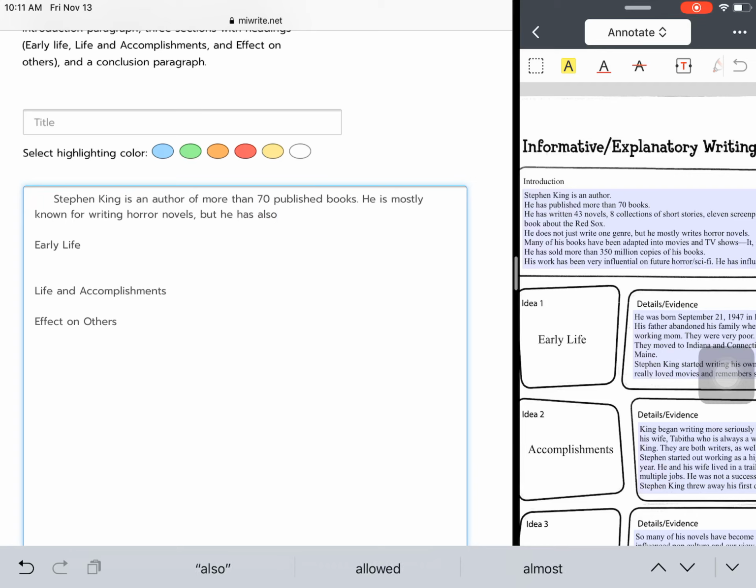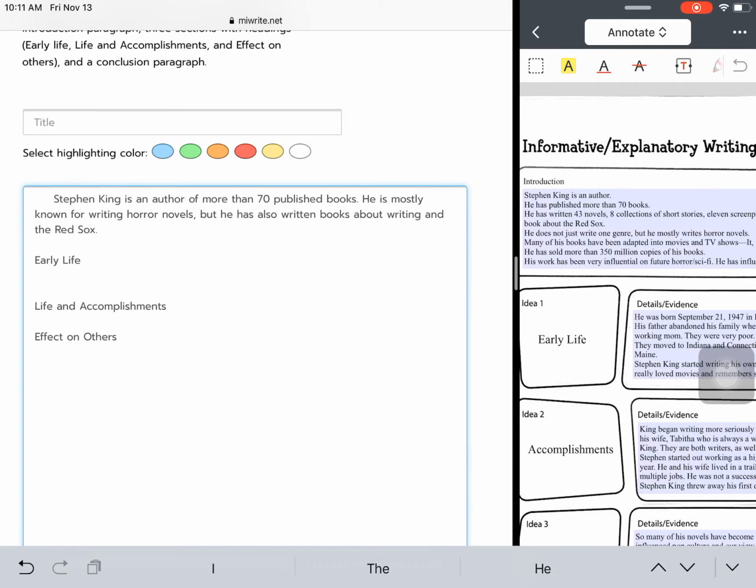He has books about writing and the Red Sox. Okay, so notice when I'm typing, I just continue typing and it's going to automatically go to the next line for me. So you don't have to hit enter at the end of the line, it'll automatically do that for you. Notice how this line is indented, so it comes in 5 spaces from the front, but the rest are going to come clear over to this side. That's how the beginning of every paragraph should look.